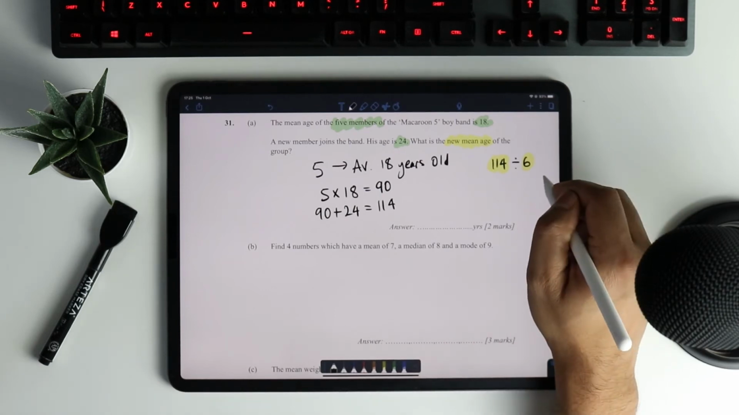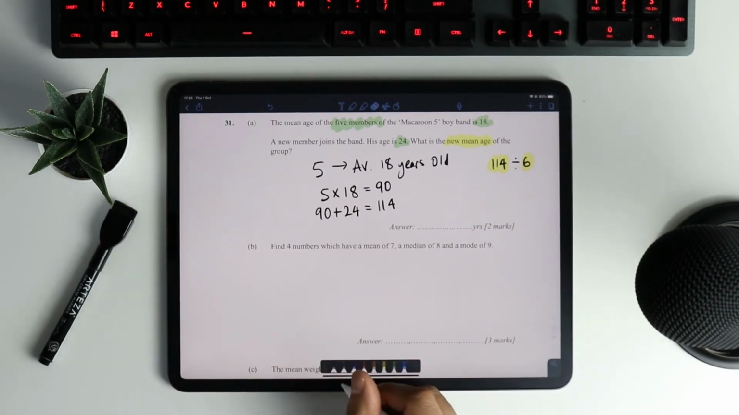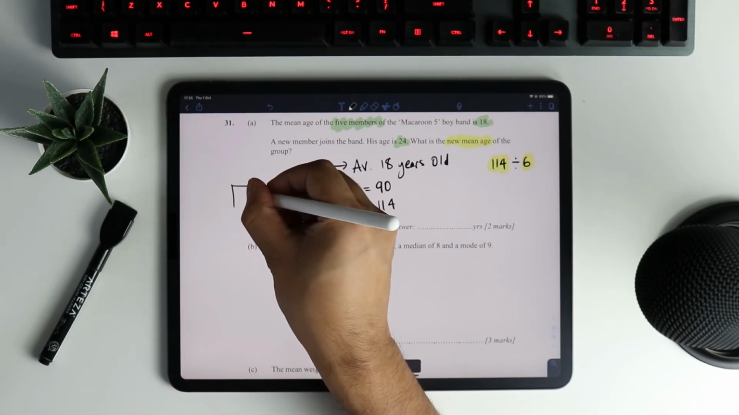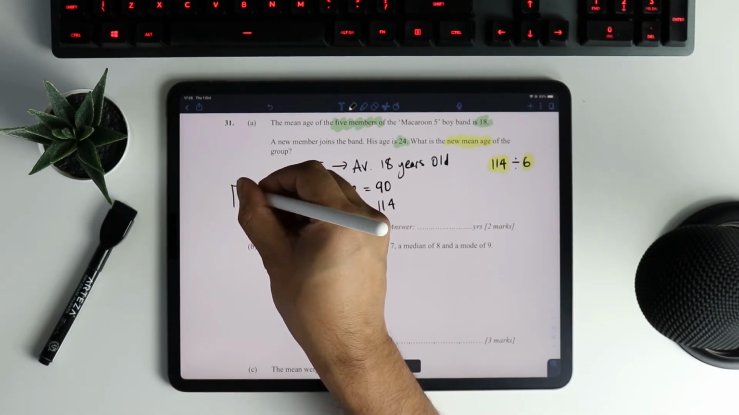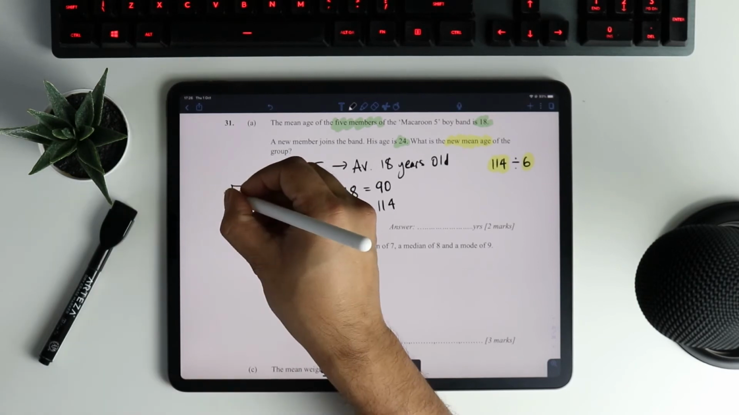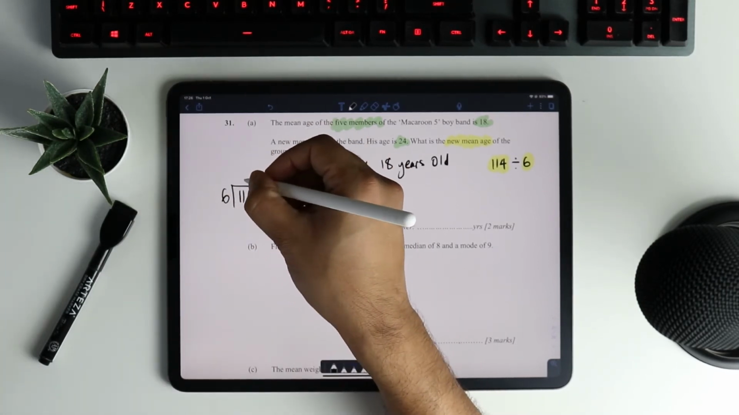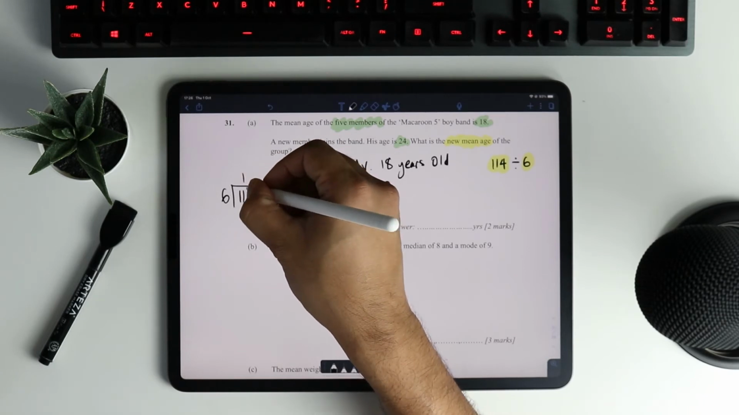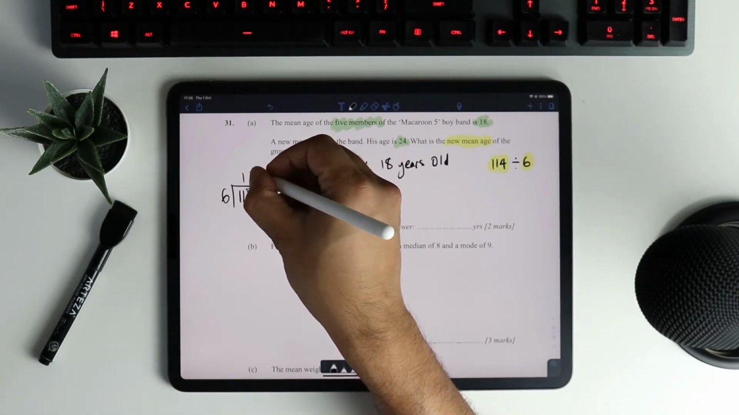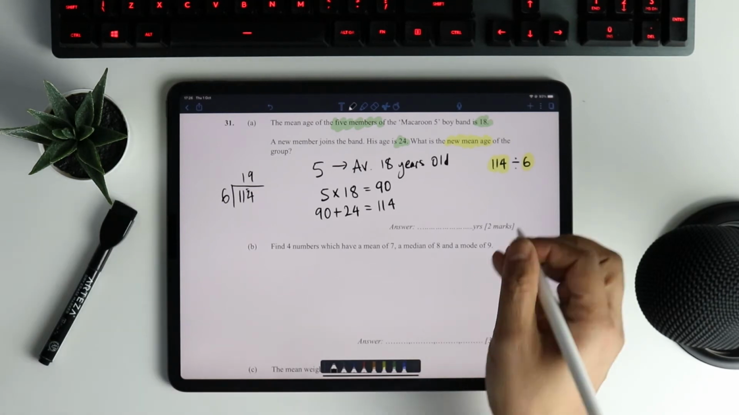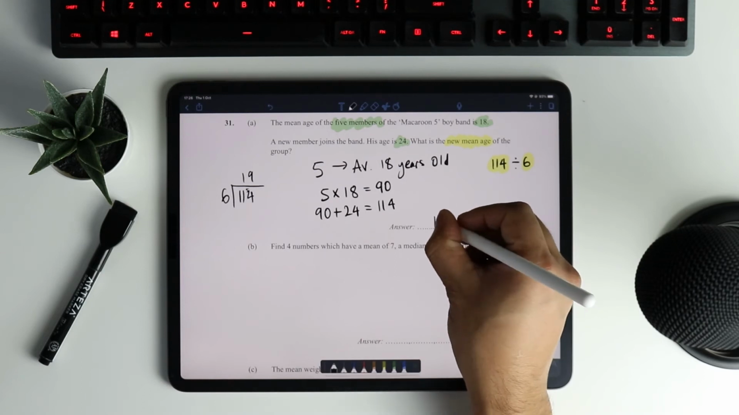How could I do 114 divided by 6? I could use the standard method that I think most of us by this age should be quite confident with, which is long or short division, whichever one you prefer. So I could do 6 into 11, it's going to be 1, 5 remaining, and then you've got 9, which is 54 divided by 6. And so you've got 19. So the new mean age would be 19.